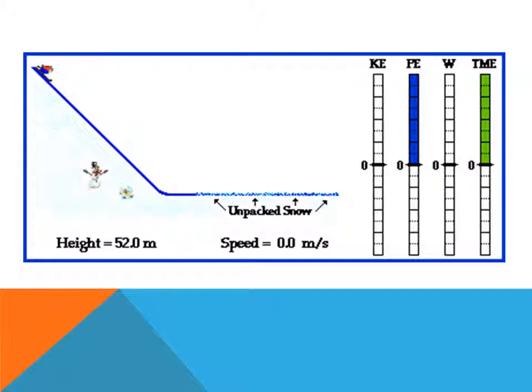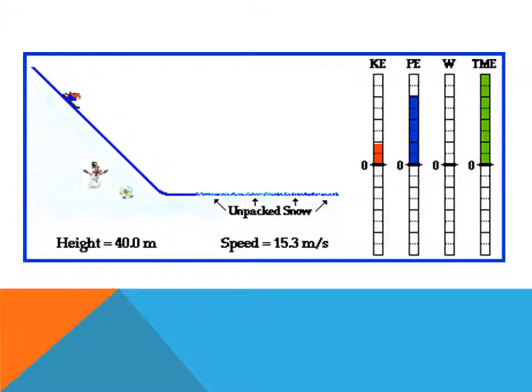At the top of the hill, the skier possesses a large quantity of potential energy, the energy of position. When starting from rest, the mechanical energy of the skier is entirely in the form of potential energy. Since she is not moving, she possesses no kinetic energy, the energy of motion. As the skier begins the descent down the hill, potential energy is lost and kinetic energy is gained.